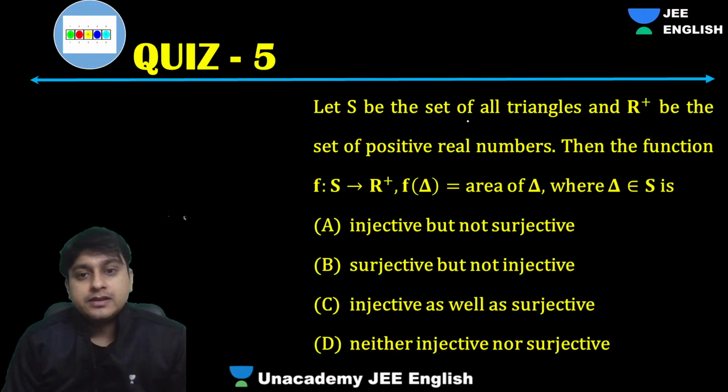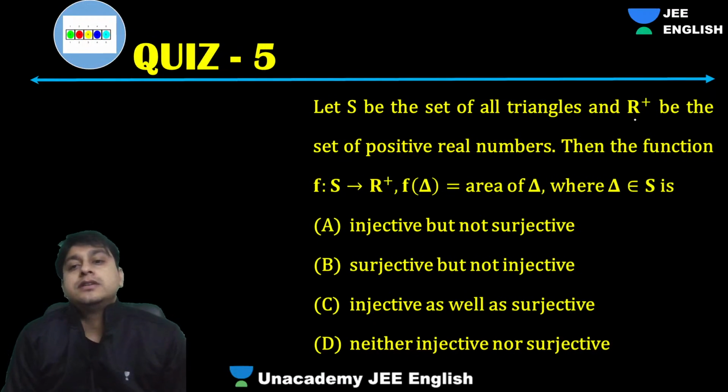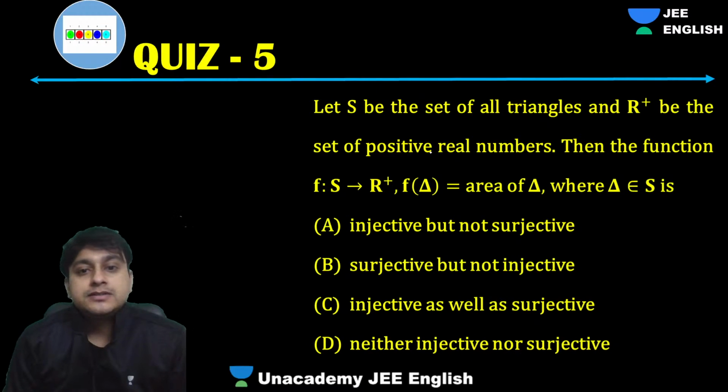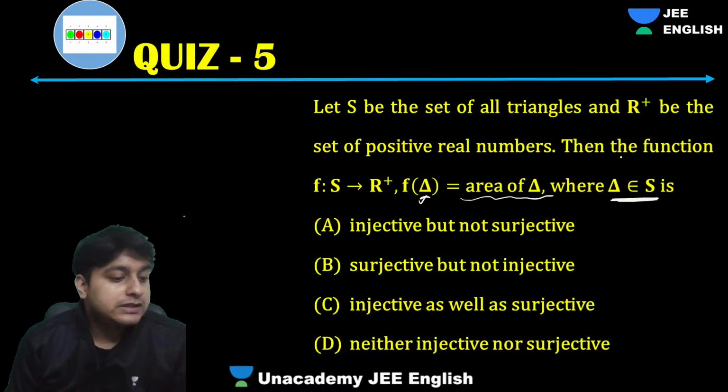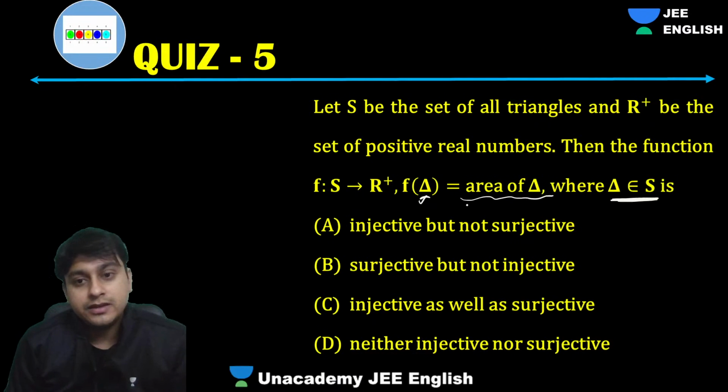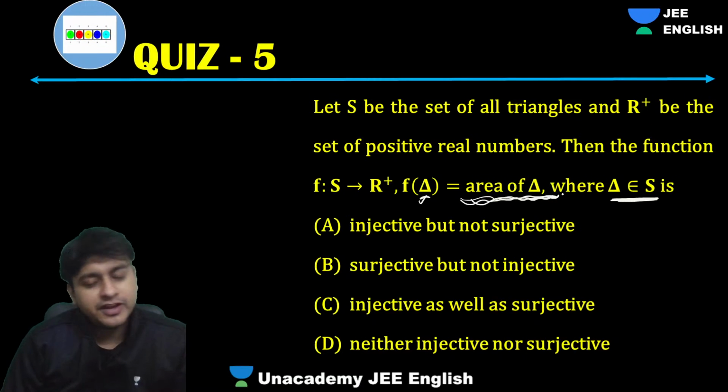Let S be the set of triangles, R plus be the set of positive reals, and then the function f from S to R plus, where f is f of delta. There you have to put in the triangle and that will give you the area of the triangle. You have to fill in all the triangles, so the area should be a function.